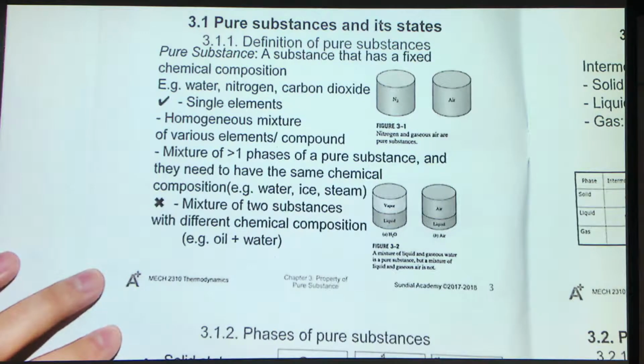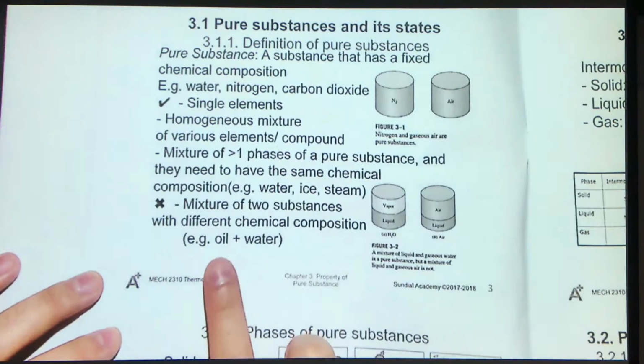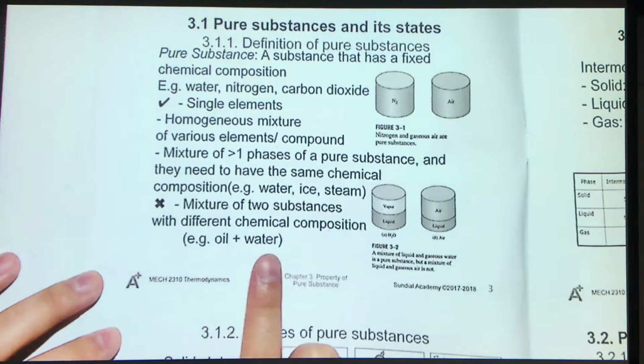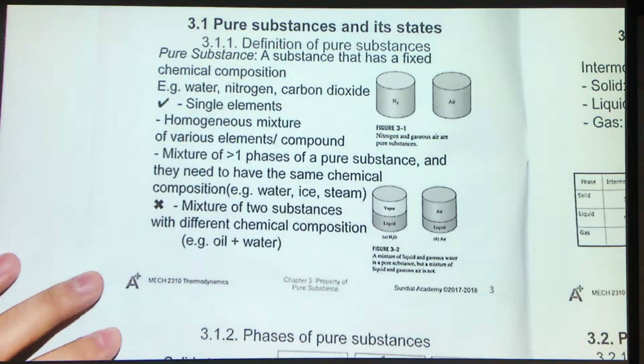However, if the mixture consists of two or more substances with different chemical composition, then it will not be a kind of pure substance. For example, oil and water. From daily experience, you will know that oil would always float on water due to its lower density. And you can see that oil and water cannot mix well, and you can see with your naked eye that they separate into two regions. So they have two phases here.